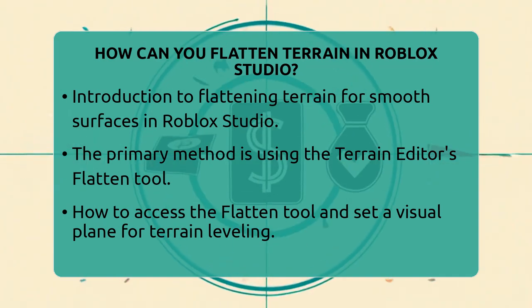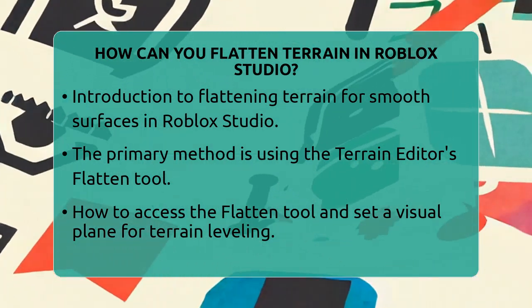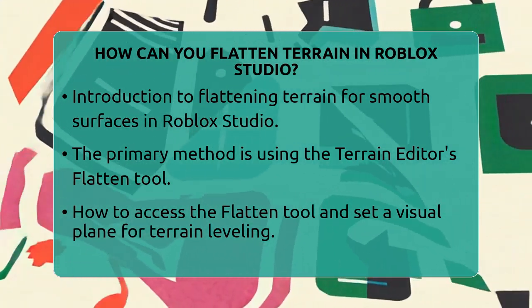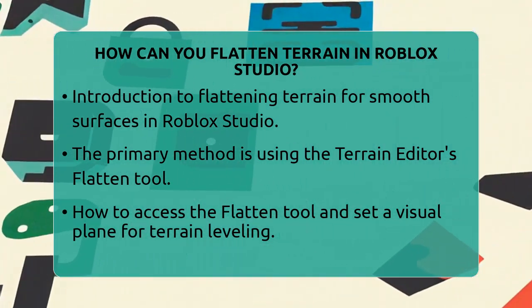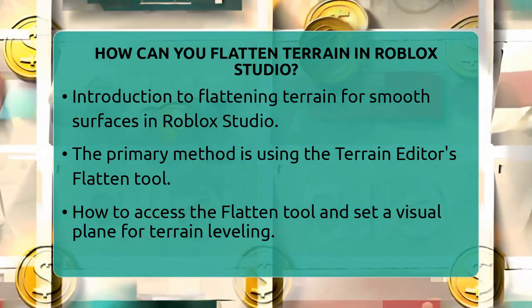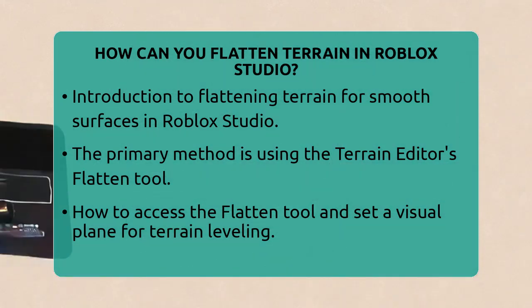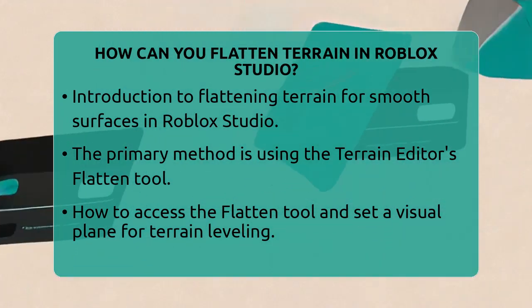The most straightforward way is using the Terrain Editor's Flatten tool. First, open the Terrain Editor tab. Then select the Flatten tool from the options. This tool works by setting a visual plane that your terrain will conform to. When you click and drag over an area, it will raise or lower terrain to match that plane.